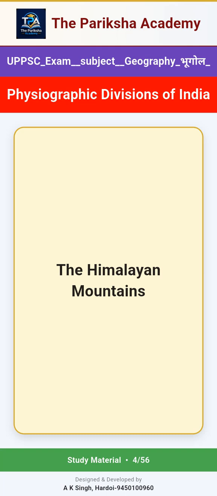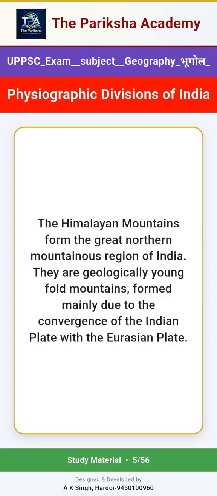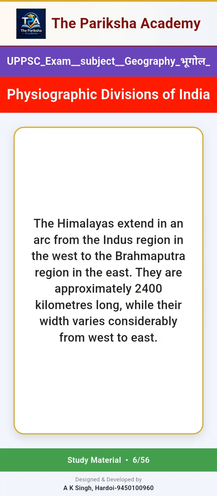The Himalayan Mountains. The Himalayan mountains form the great northern mountainous region of India. They are geologically young fold mountains, formed mainly due to the convergence of the Indian plate with the Eurasian plate. The Himalayas extend in an arc from the Indus region in the west to the Brahmaputra region in the east. They are approximately 2,400 kilometers long, while their width varies considerably from west to east.